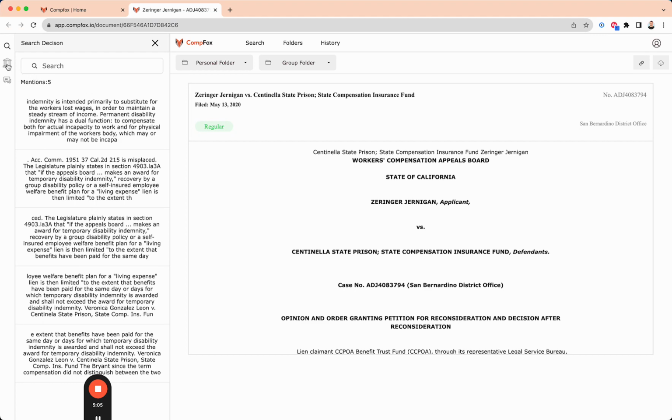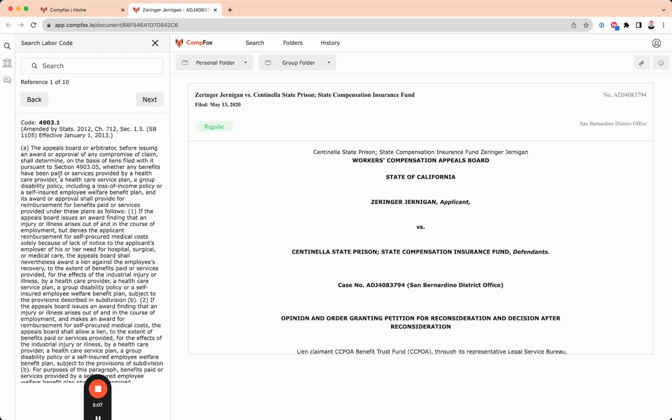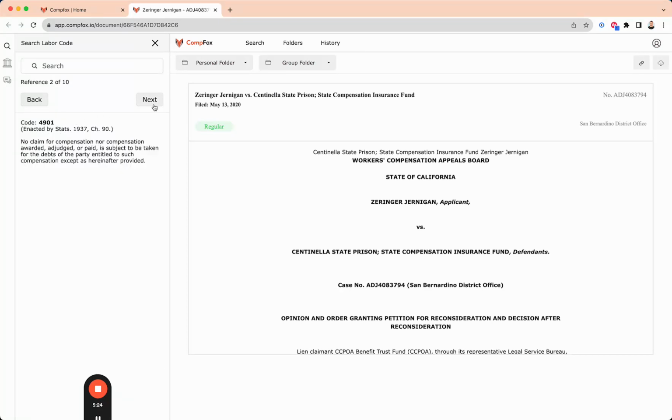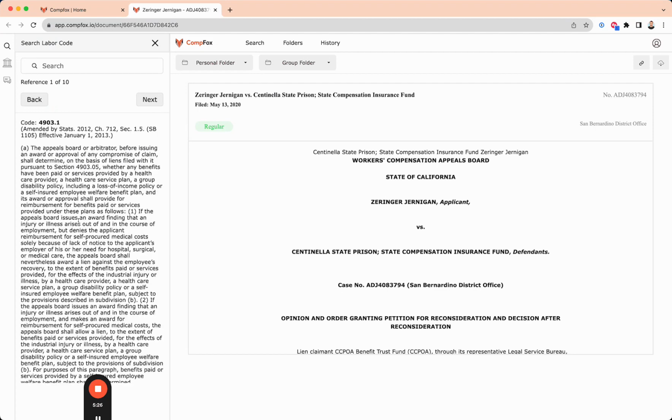Not only that, we comb through the document to pull out any labor codes associated with it, so you have access to the labor codes right there as you're doing your research, and you can quickly reference the labor code to make sure everything looks good. You can always scroll through any other labor codes in the case as well, under this little courthouse-looking icon over here. So that is what we have here.